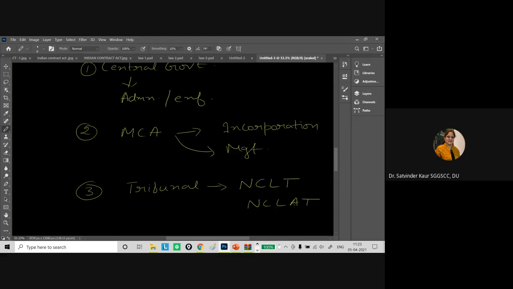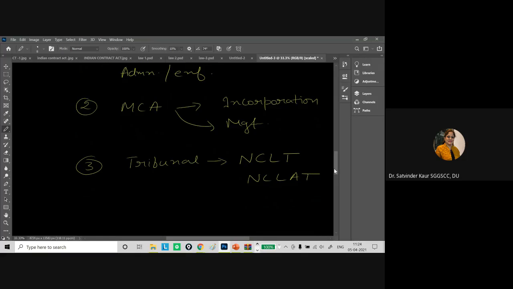If there are any disputes or other situations, these tribunals have been given the authority under the provisions of the Companies Act. Then after that, we have the regional directors. Regional directors are appointed by the Central Government for the respective regions.